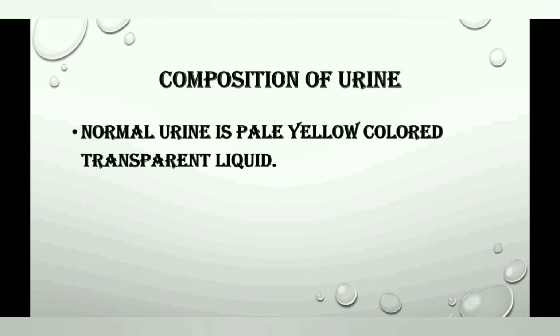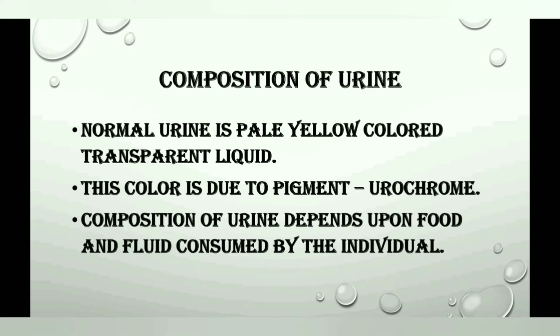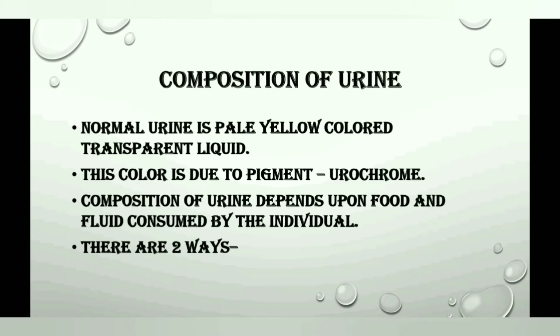If you see a normal urine, then you will find it is pale yellow colored transparent liquid. This color of urine is due to presence of a pigment called urochrome. Now, composition of urine actually depends upon the food and fluid which is consumed by an individual. There are two different ways in which in your body the composition of urine is formed.